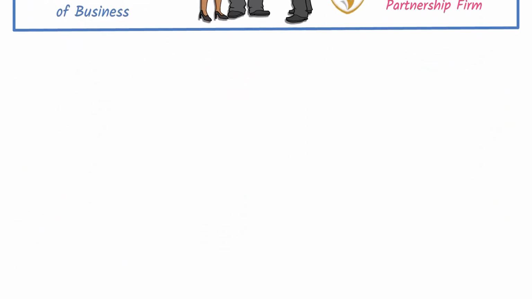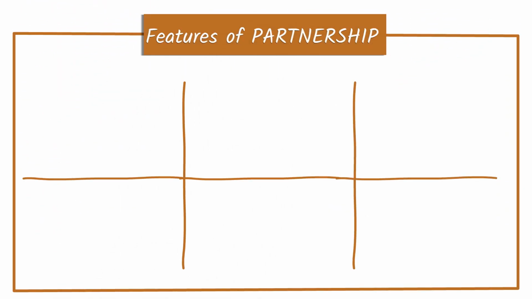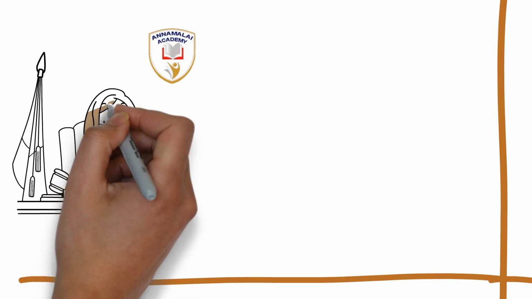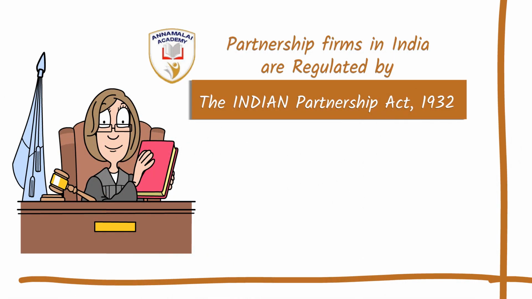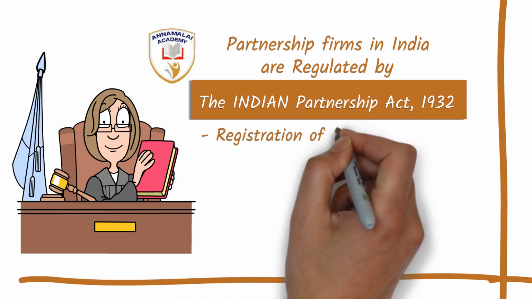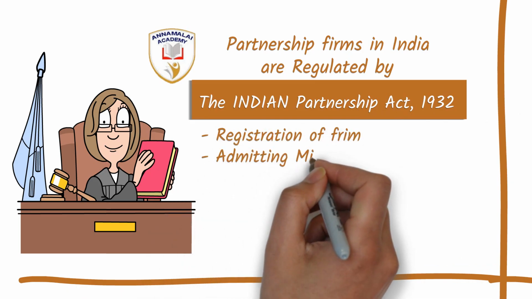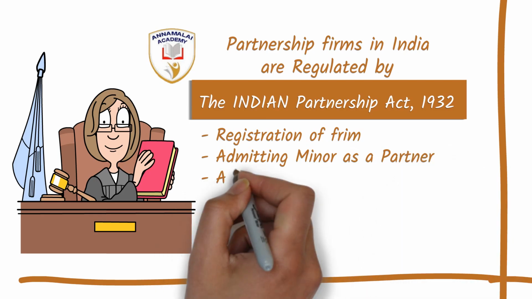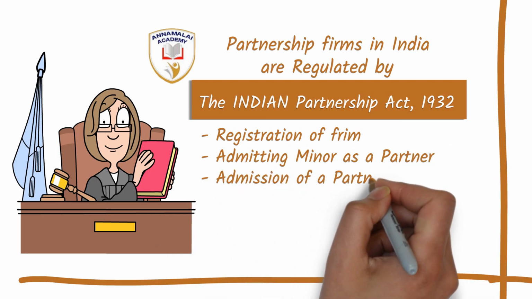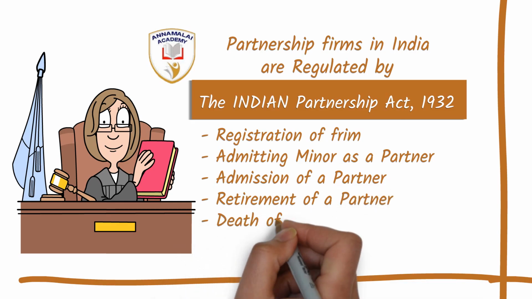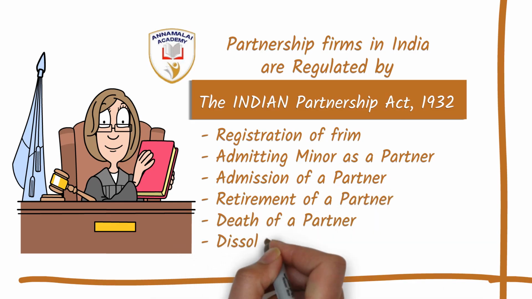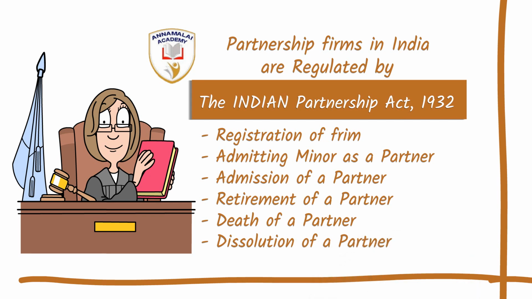Features of partnership. In India, all the partnership firms are regulated by the Indian Partnership Act of 1932. It provides the guidelines for registration of a firm and admission of a minor as a partner. All matters concerning admission, retirement, and death of the partner are detailed in the Partnership Act.